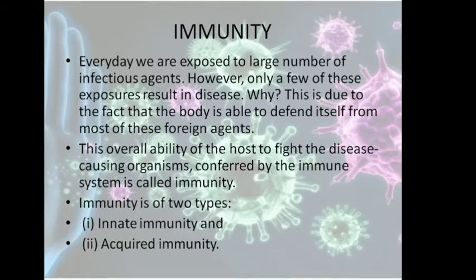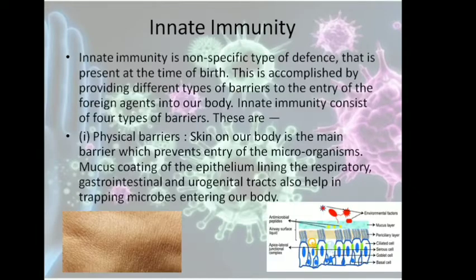Now the immune system is of two types, basically innate immunity and acquired immunity. Innate immunity is a non-specific type of defense. So it is not specific against different organisms. For all the organisms, the same type of defense mechanism is there, and it is present from the time of birth. This is accomplished by providing different types of barriers to the entry of the foreign agents in our body. Innate immunity consists of four types of barriers.